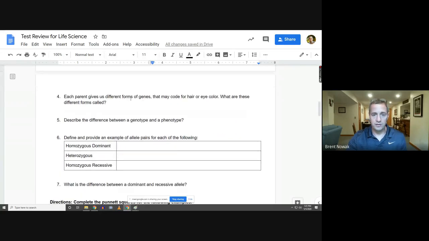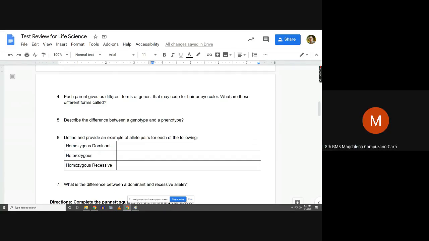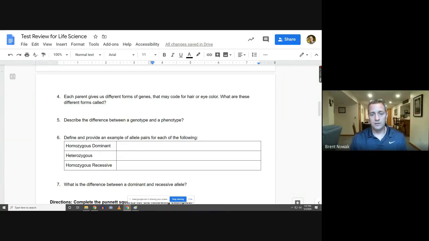Each parent gives us different forms of genes that may code for hair, eye color. What are these specific genes called? We get 2 pair of each. Alleles. Number 4, they are called alleles. That is correct.